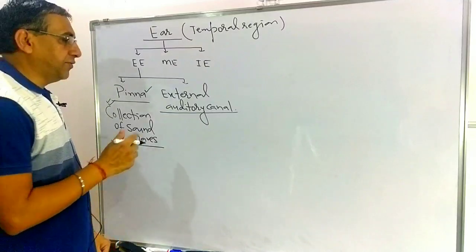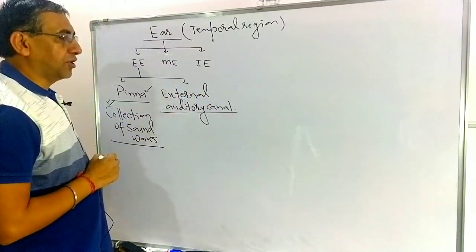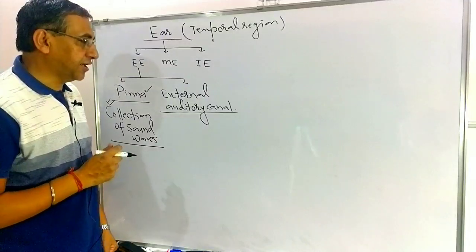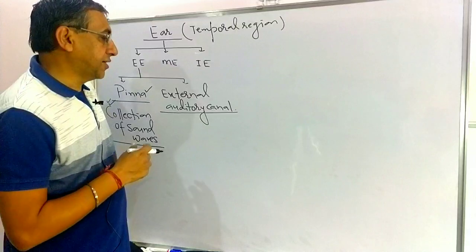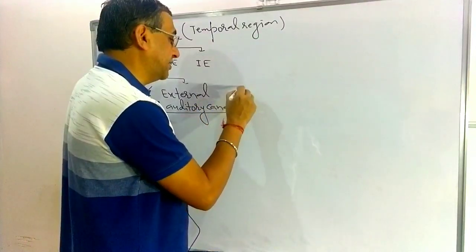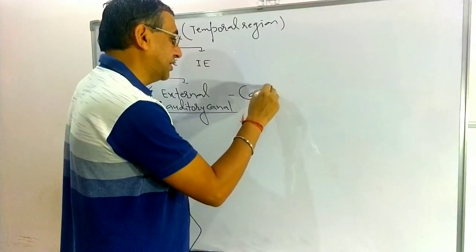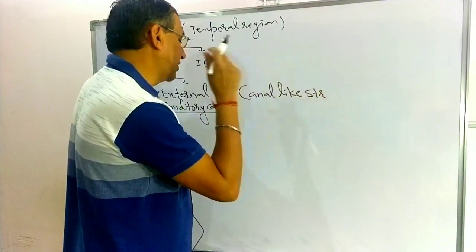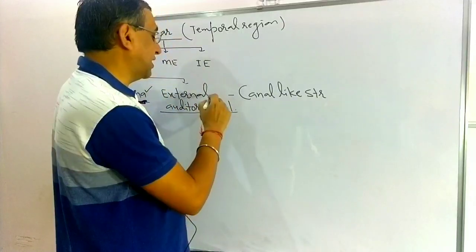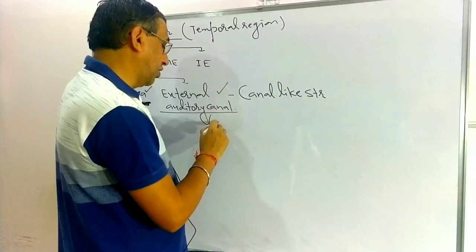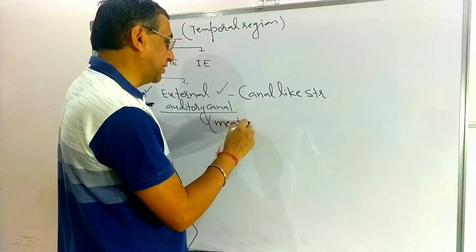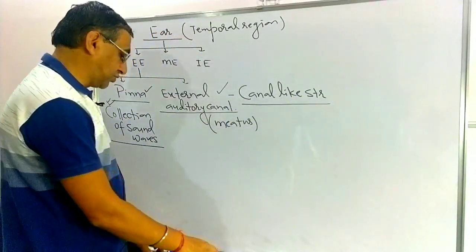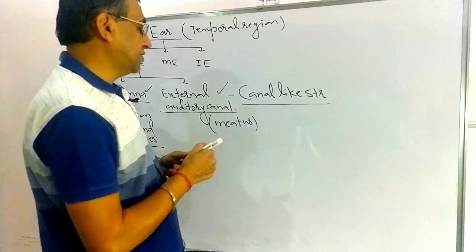Now, today we are going to start the external auditory canal. The external auditory canal is a part of the external ear. It is a canal-like structure. We have discussed that after the tragus comes the canal known as the external auditory canal. It is also known as the external auditory meatus.